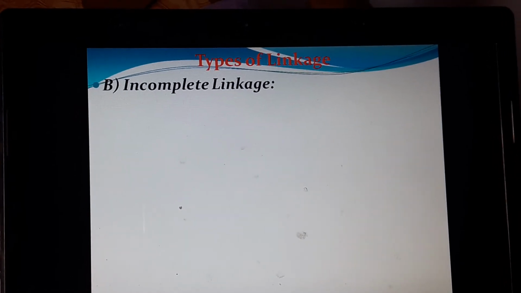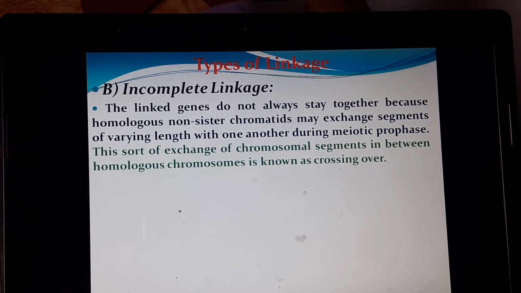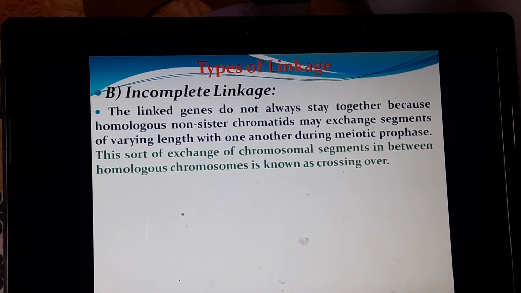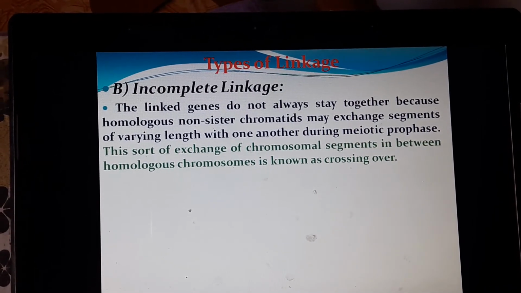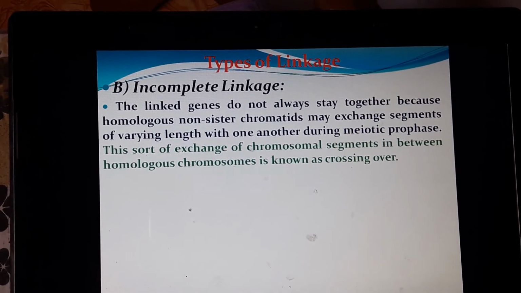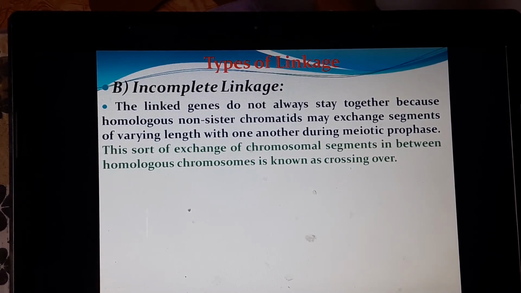Now, the other type of linkage is incomplete linkage. In incomplete linkage, the linked genes do not always stay together, because homologous non-sister chromatids may exchange segments of varying length with one another during meiotic prophase.